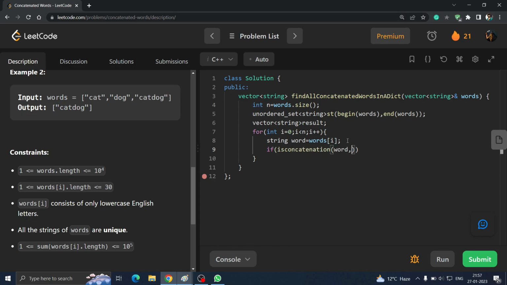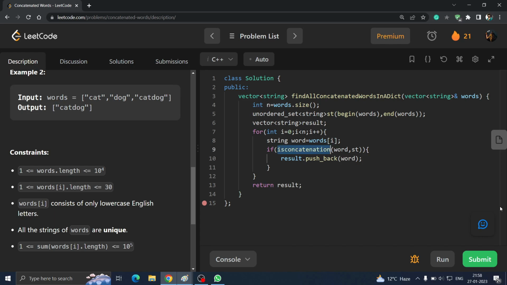Inside that function, we will pass our word and this set. And this will tell whether it is true or not. If it is true, we will push the word to our answer. And if it is not true, it will not be pushed to our answer. After that, we will return the result string. That's all you have to do.